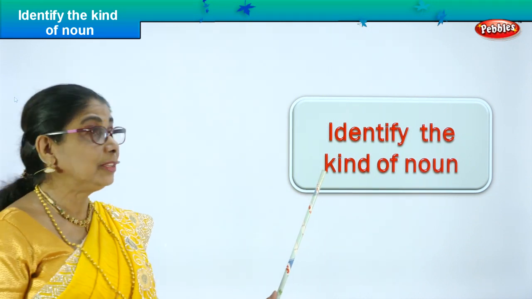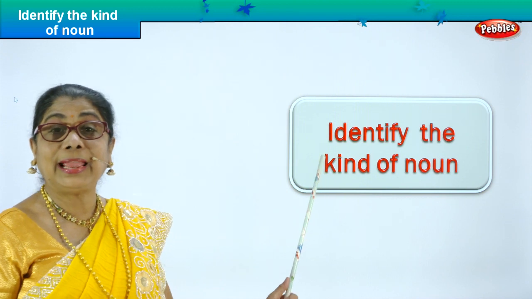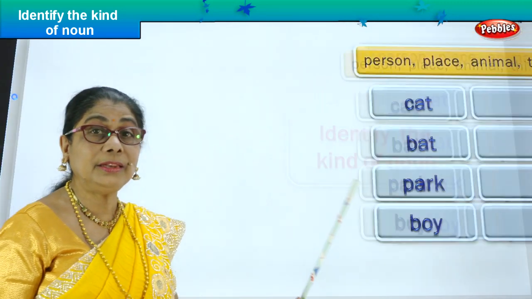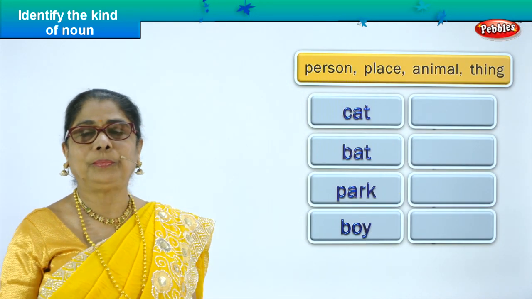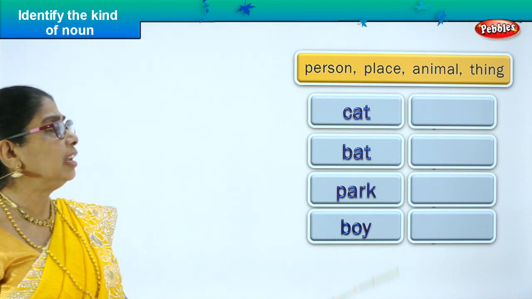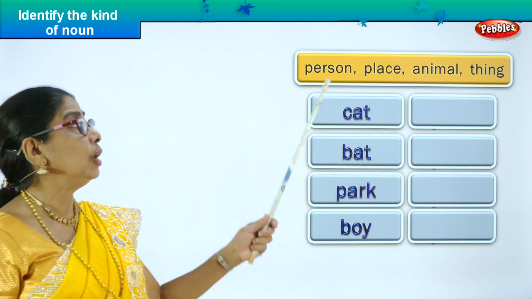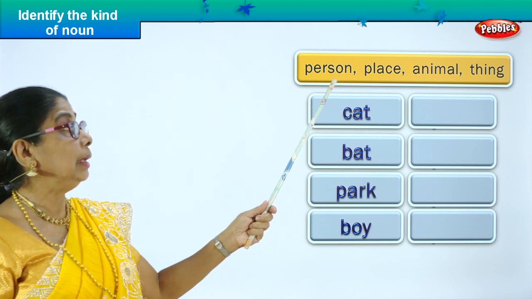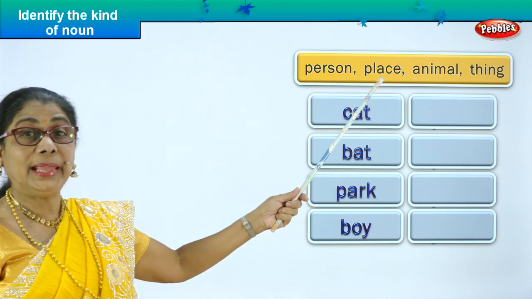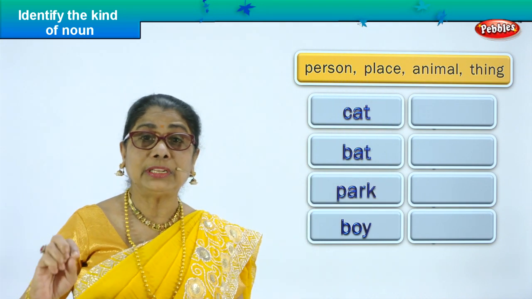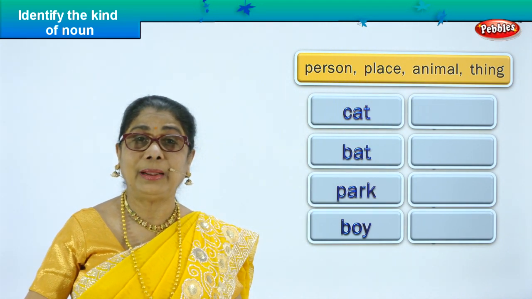Good. Let's look at our first exercise. Identify the kind of noun. Now, what are the kinds of noun? We're talking about kinds of noun: person, place, animal, thing. These are the four kinds of noun we have done.